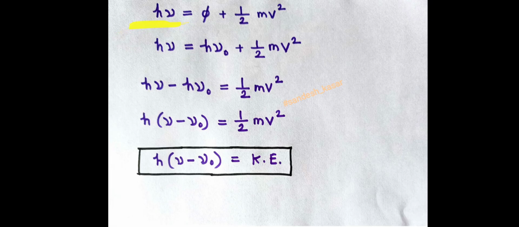The h nu, the energy given by electromagnetic radiation, is used for two purposes: to overcome the binding energy, that is phi, plus for the kinetic energy of electron, that is 1/2 mv square. So h nu is equal to phi, which is h nu 0, where nu 0 is the threshold frequency required for the emission, plus 1/2 mv square. So h nu minus h nu 0, just rearranged, is equal to 1/2 mv square. H is common, so h into (nu minus nu 0) is equal to kinetic energy.